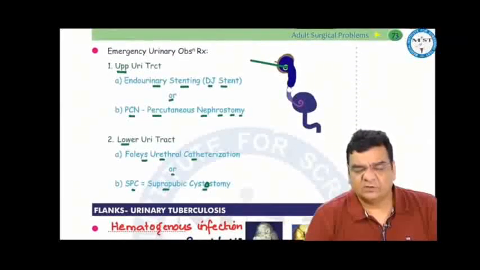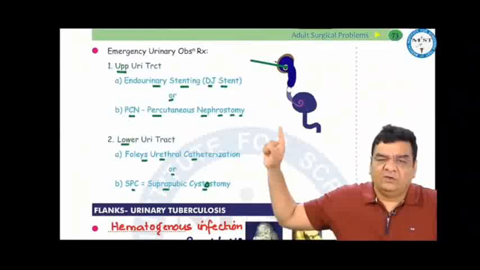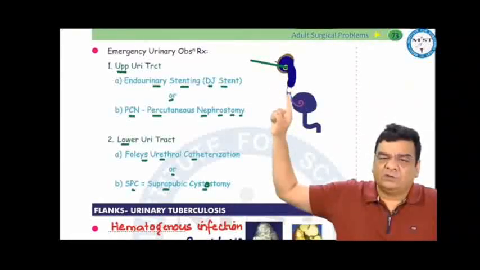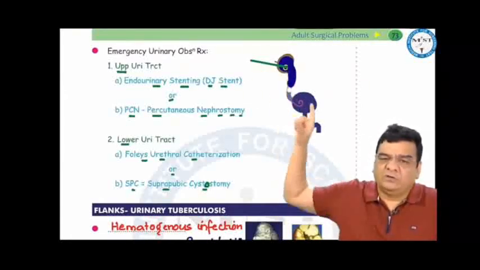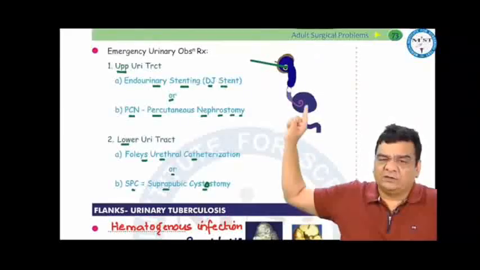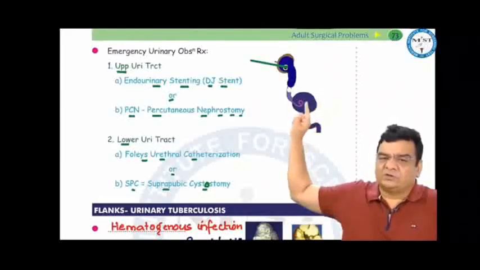If there is a traffic jam situation in the urinary tract, for upper urinary tract traffic jam in emergency situations, we can do endourinary stenting. We can put a DJ stent, and if we are not able to negotiate the obstruction with a DJ stent, we can do a percutaneous nephrostomy. While for lower urinary tract obstruction, first we try putting a Foley's urethral catheter. If not successful, then we can do a suprapubic cystostomy.